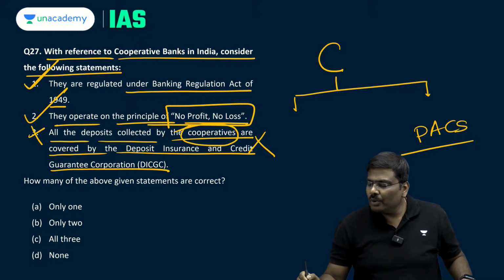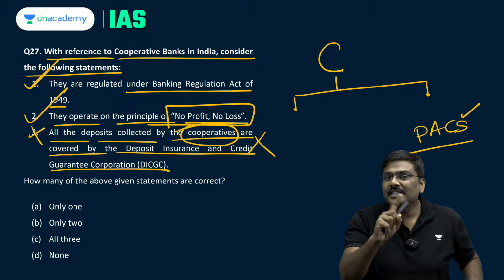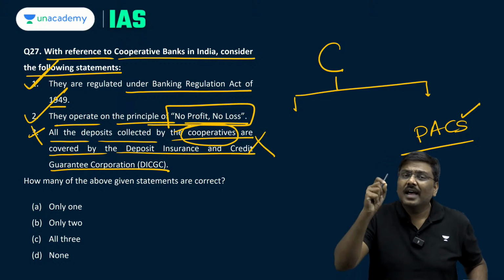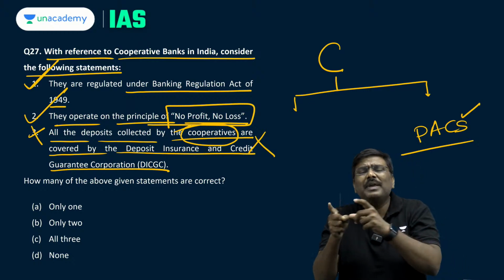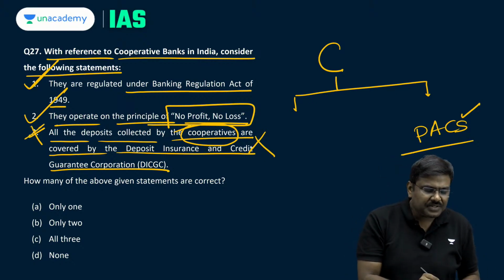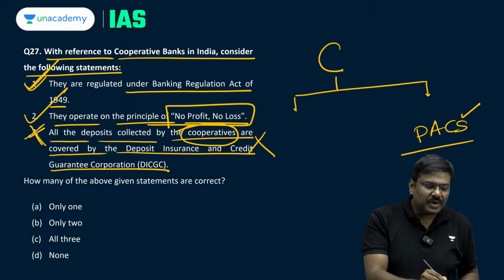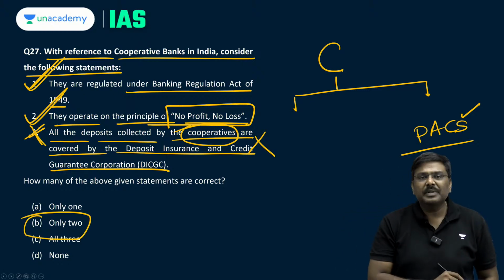Reason being, look at the name. These are registered as societies. These are not banks. These are registered as societies. So, by the virtue of being a society and not being a bank, it will not come under the coverage of DICGC. So, third statement is wrong. So, first one is correct, second one is correct. Question number 27, option B will be the right one.